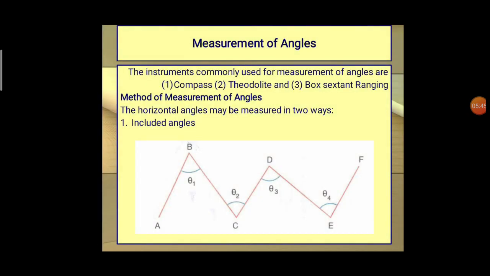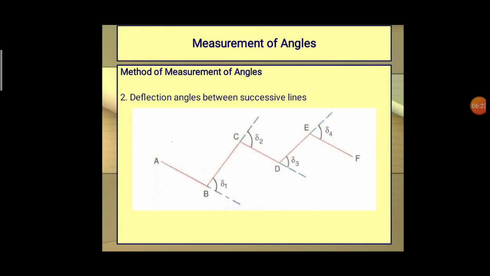Next topic is measurement of angles. Up to this point we have seen the measurement of distances, and now we move on to the measurement of angles. In surveying, sometimes we need to determine angles, and there are several methods to do so, namely compass, theodolite, box sextant and so on. These are the common methods used for the measurement of angles.